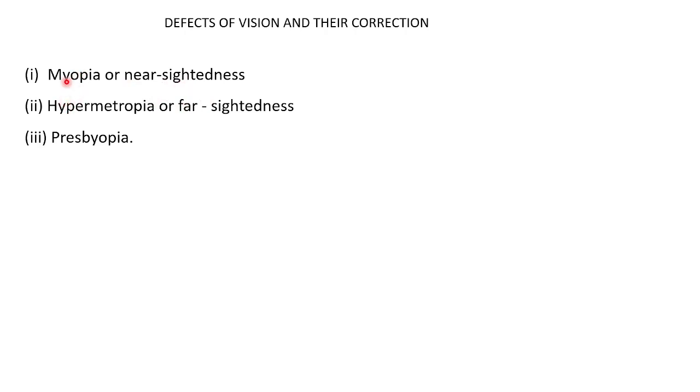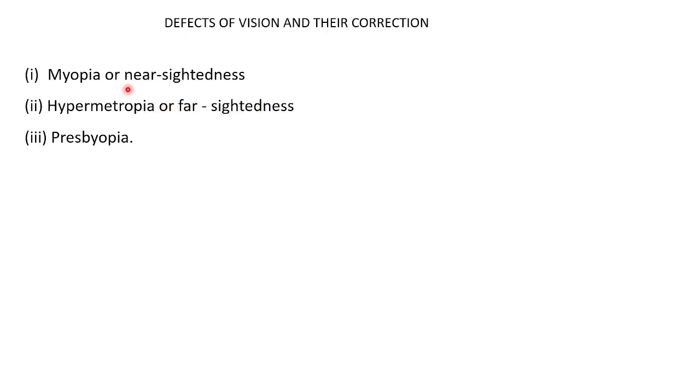Far objects I cannot see. So one eye defect is myopia. Another name you have to understand is nearsightedness: nearby objects we can see, other objects we cannot see. Then hypermetropia, which is far-sightedness.